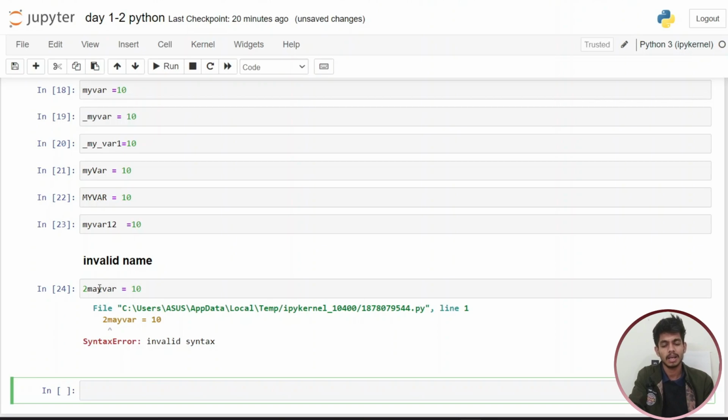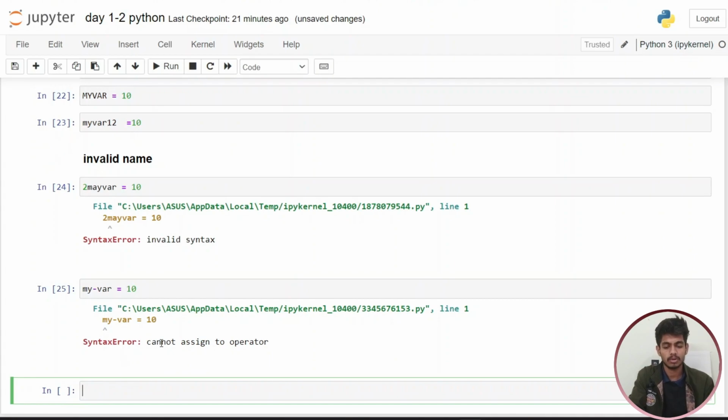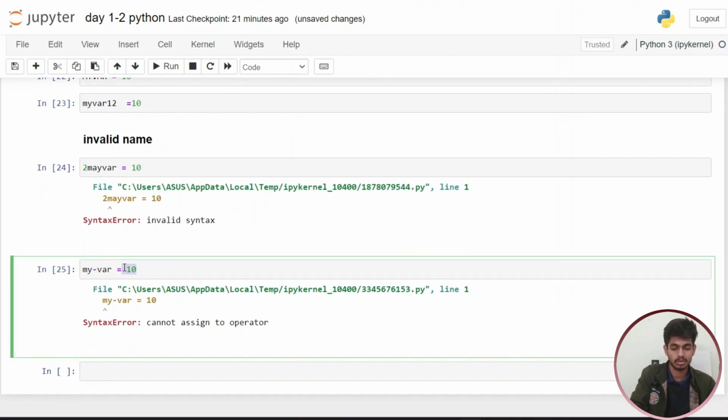So this is the invalid variable name. After this we are just writing my minus operator with where. They will also give you an error because we cannot assign to an operator. We are not assigning the value to the operator. This is an operator, this is an operator.